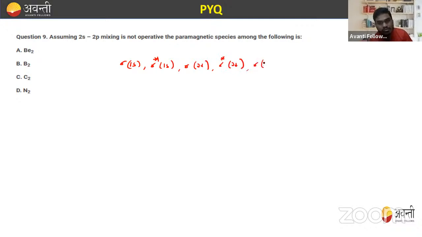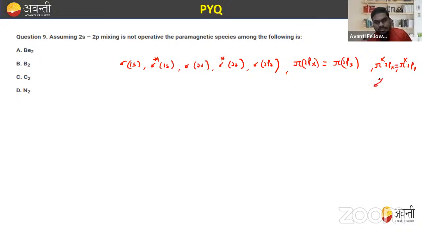This is sigma 2pz. Remember this. If the 2s-2p mixing is not operated, then sigma 2pz comes first. After this, we can write pi 2px, which is equal to pi 2py, right? Then pi star 2px and pi star 2py. They all have similar energy.